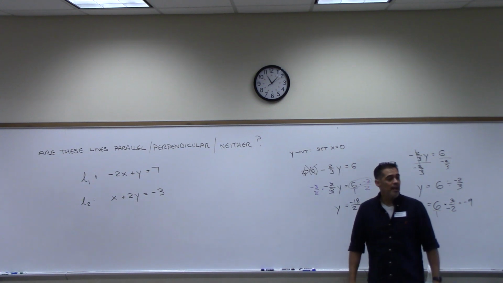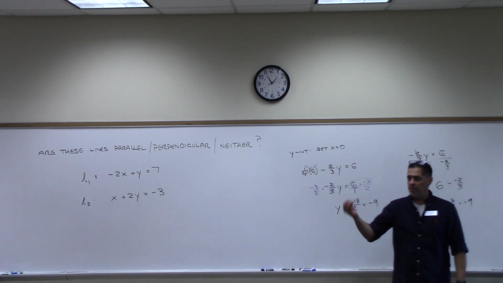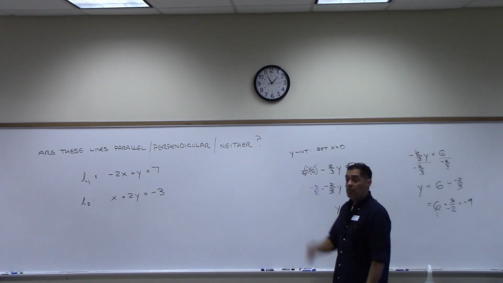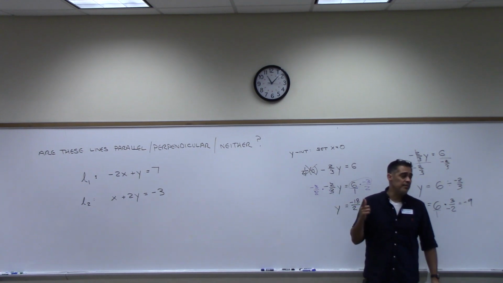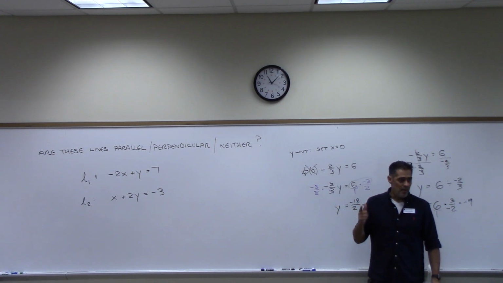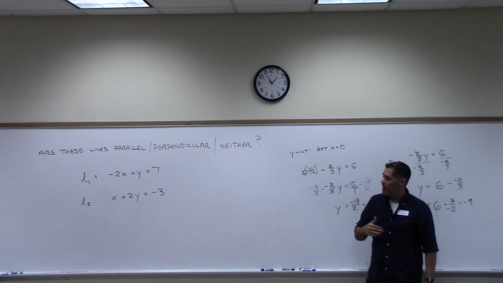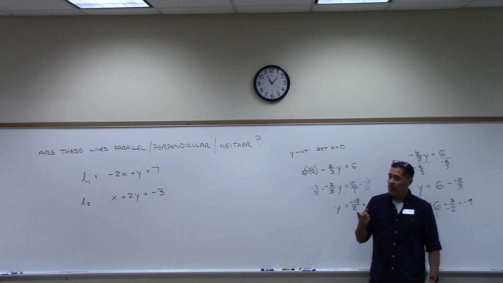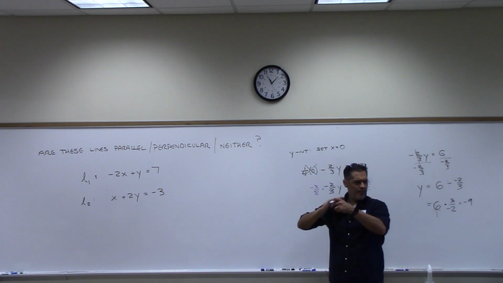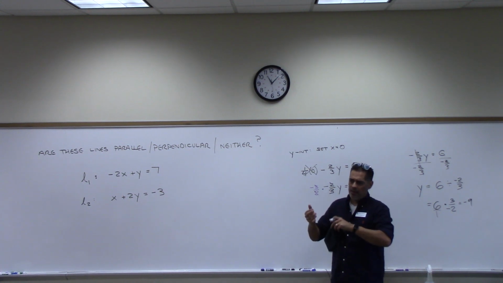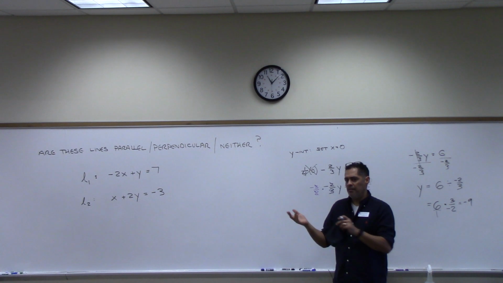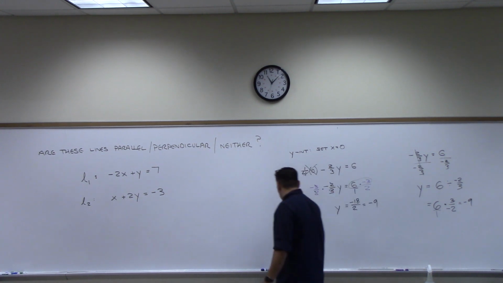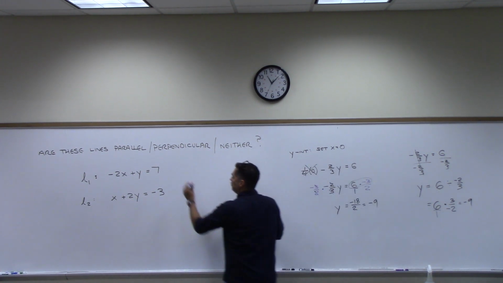So what do I have to look at here to do this? What do I need to investigate to do this? The slopes, right? I need to find the slopes of each of these lines. So I must find their slopes and then compare them, right? If the slopes are equal to each other, then they're parallel. If they're negative reciprocals, they're perpendicular, and then if they're not that, then neither. Let's just do it.